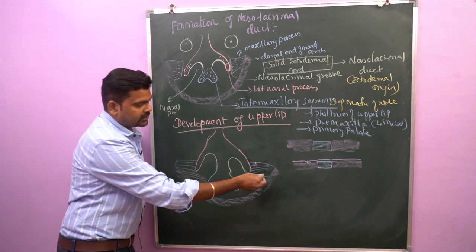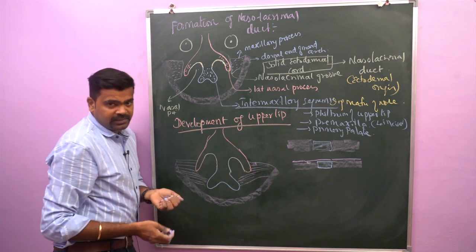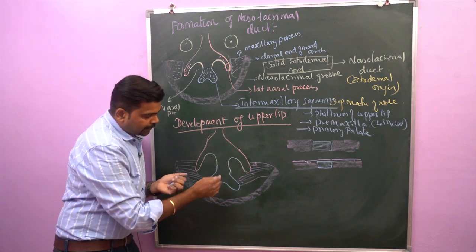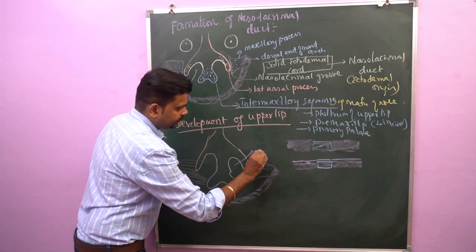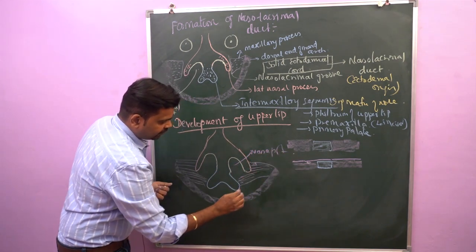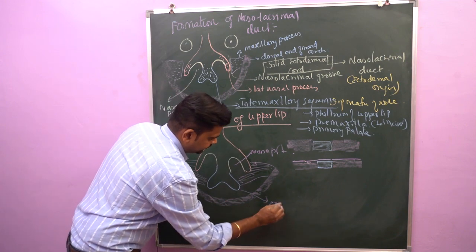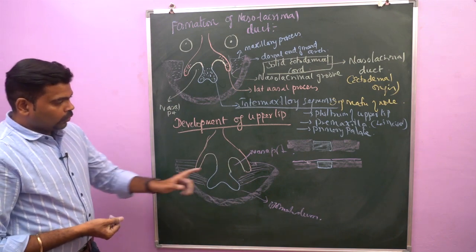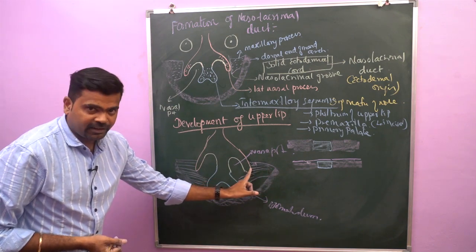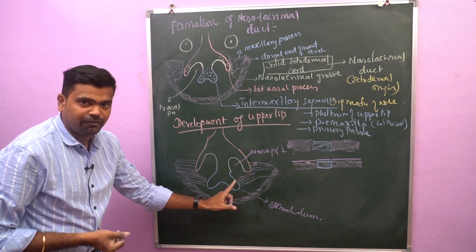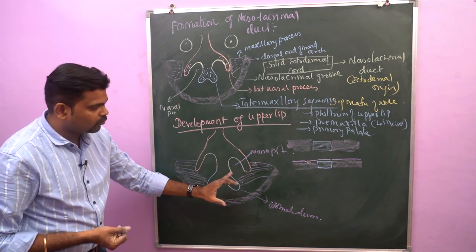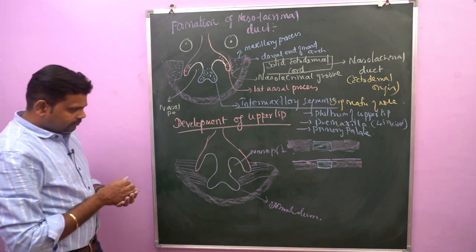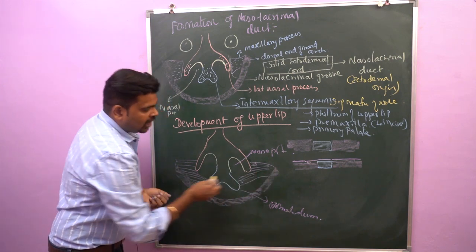This maxillary process fuses with the lateral nasal process and gradually grows medially and fuses with the medial nasal process. As a result, this nasal pit is separated from the stomatodeum. The nasal pit communication is cut off from the stomatodeum. This is the formation of the upper lip.